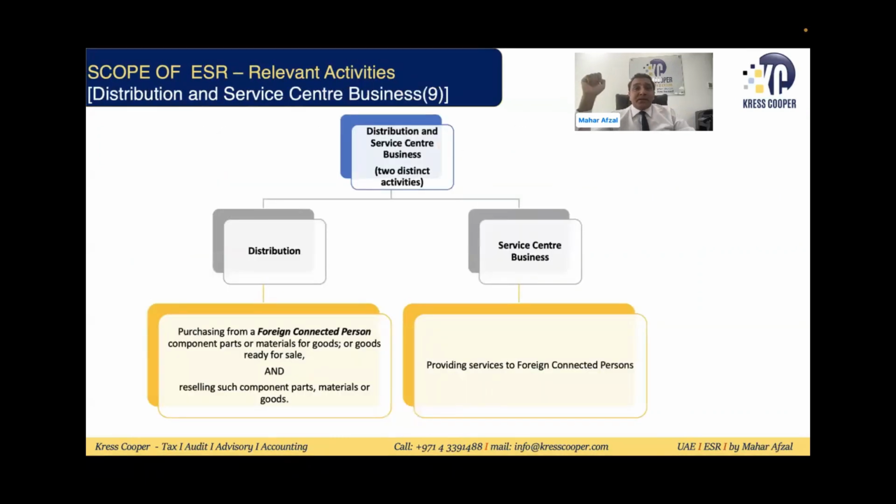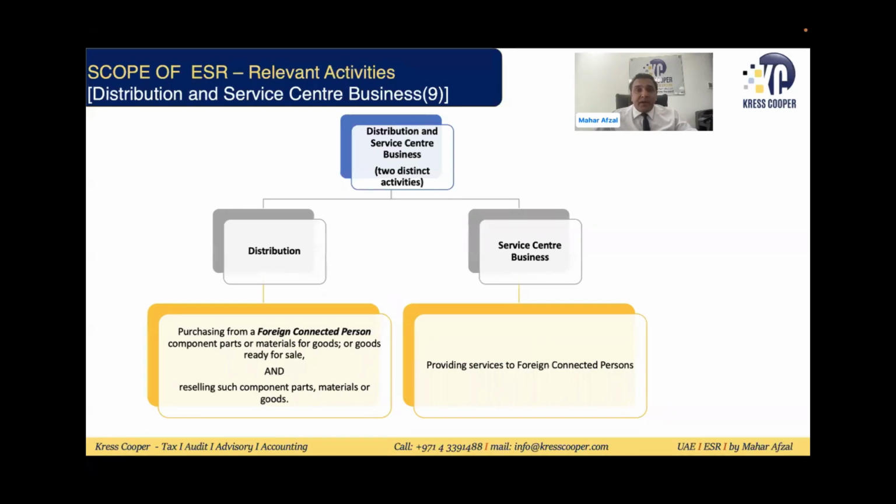The ninth activity is distribution and service sector business. Distribution is a different thing. Distribution pertains to goods, and the service sector relates to services. For distribution, the law is very clear. They said if you are purchasing goods from a foreign connected person and you are selling them anywhere across the globe, meaning in the UAE or out of the UAE,